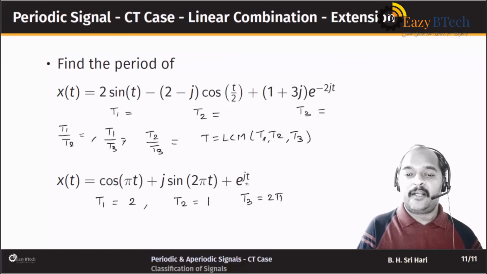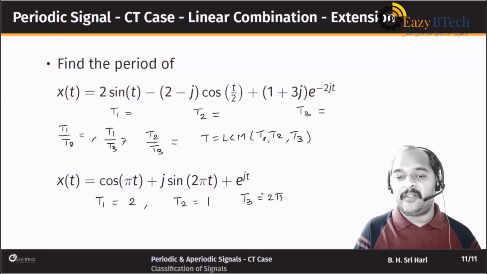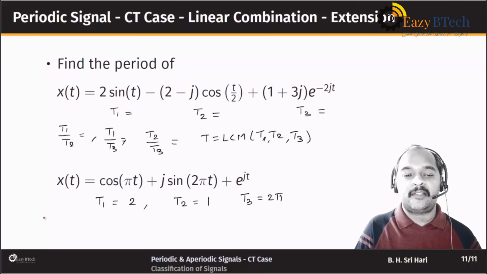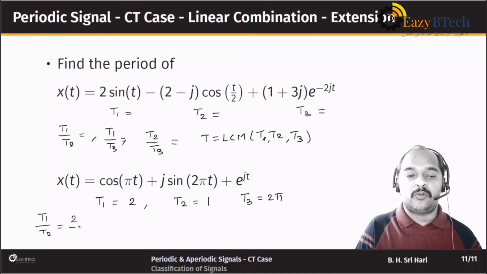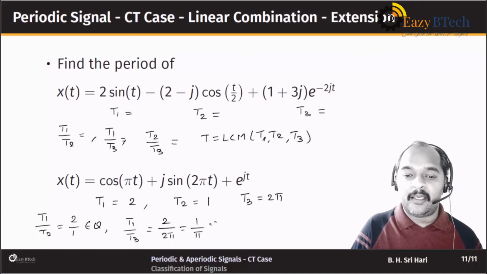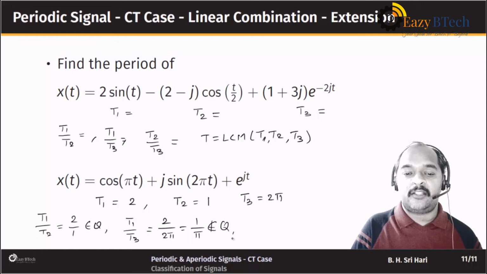You can prove that the period of the last signal, e power jt, is 2 pi. So what happens for the ratios here? T1 by T2 is 2 by 1, that's a rational number, not a problem. T1 by T3 turns out to be 2 by 2 pi, which is equal to 1 by pi. Definitely pi is not a rational number.